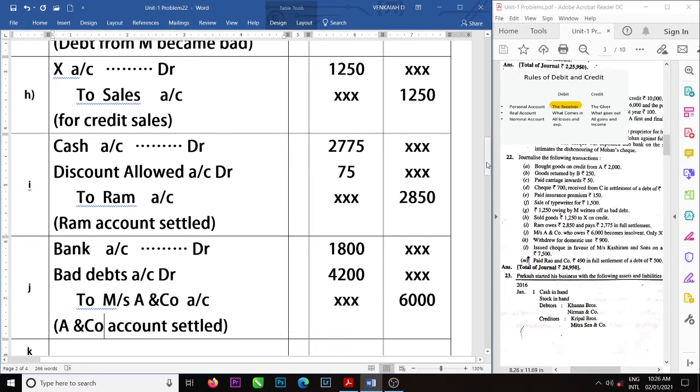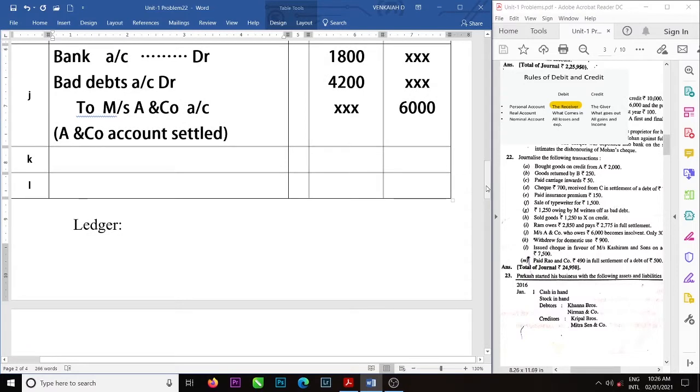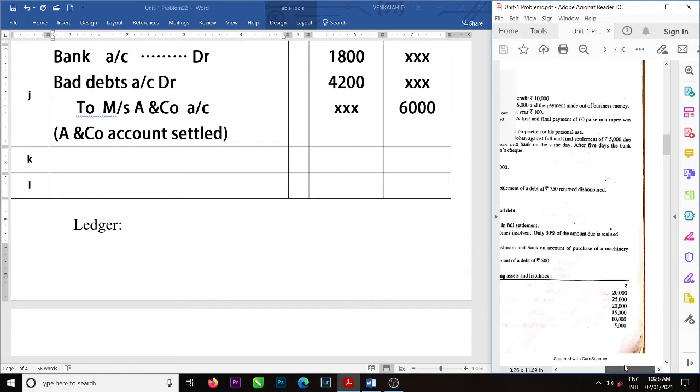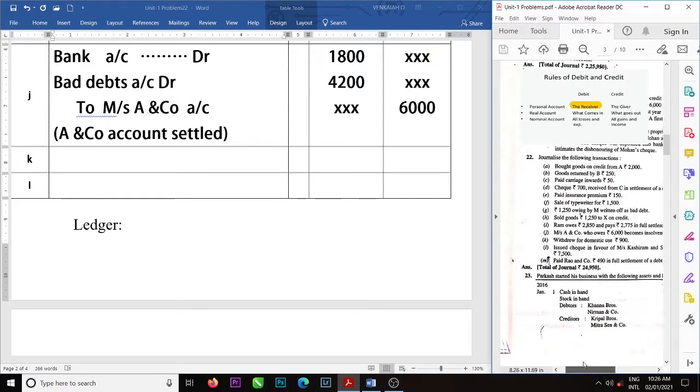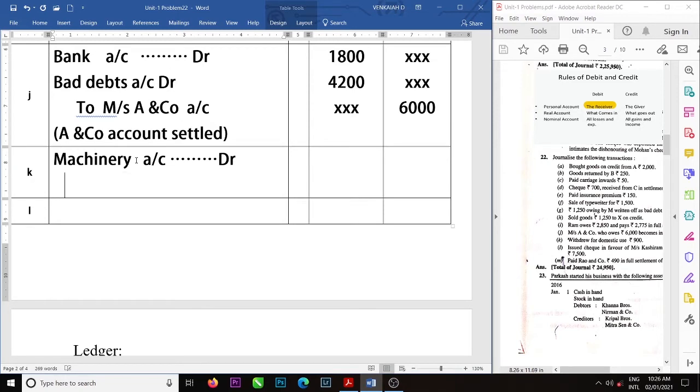Okay. Then the next one: issued a check in favor of Ashiram and Sons on account of purchase of machinery, 7,500. What did we purchase? Machinery. So machinery is coming in, machinery account debit, to bank account. What did we issue? A check we issued.